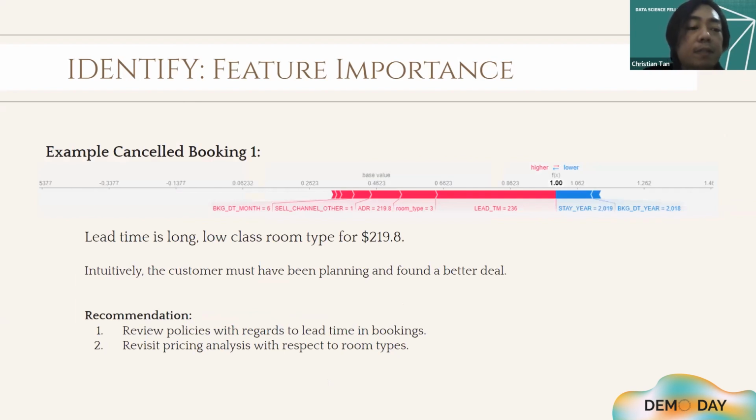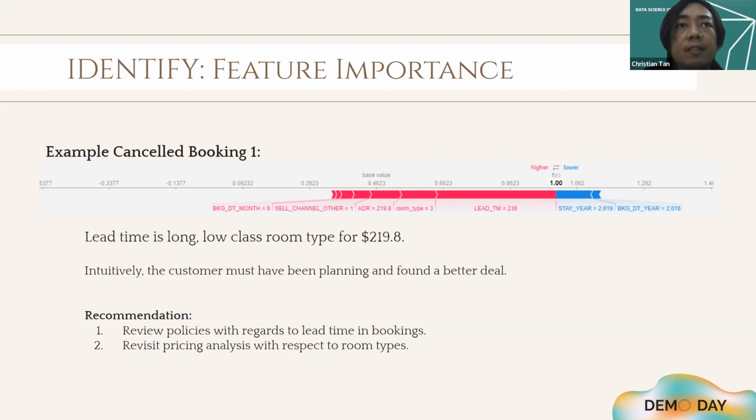Okay, so let's do a cancellation booking analysis. For the first example, the lead time is long. It has a low-class room type for $219.8. Intuitively, the customer must have been planning and found a better deal, thus the change of mind. So our recommendation is that the hotel should review their policies with regards to lead time in bookings and revisit their pricing analysis with respect to room types.